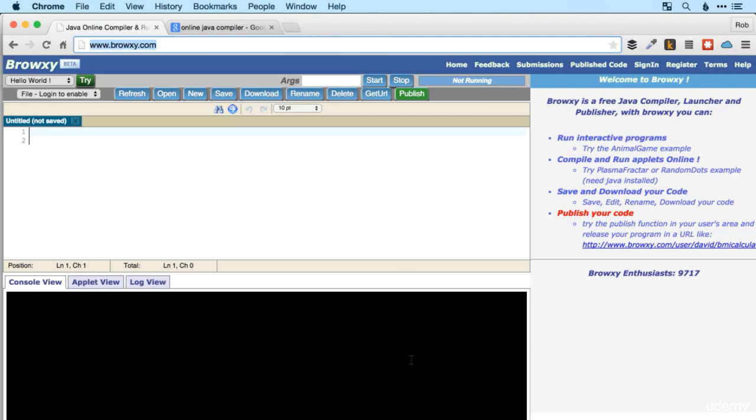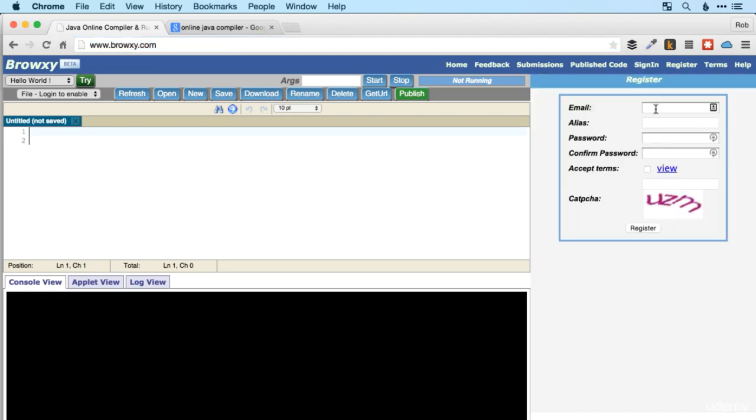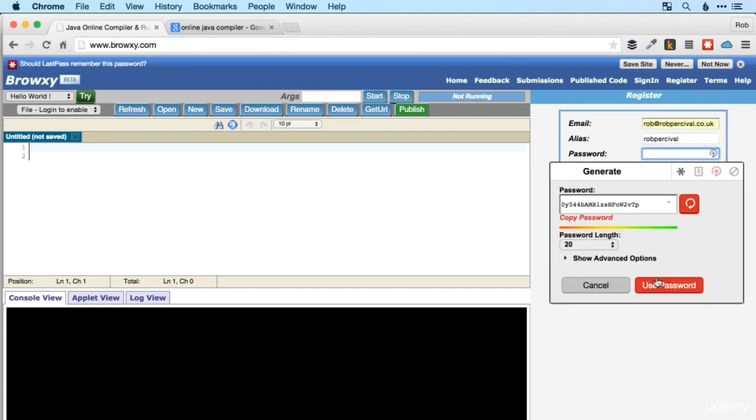So before we even write any applications, let's register for the website. So just fill in your details here. I'm going to use rob@robpercival.co.uk. Put in an alias. So this is what will appear on your account. So I'll just call myself Rob Percival, and then I'm going to use LastPass to generate a password.